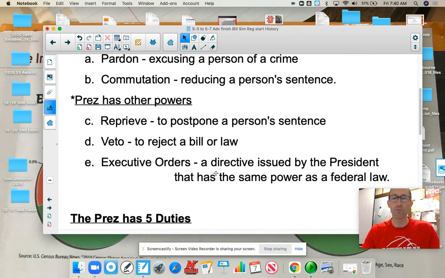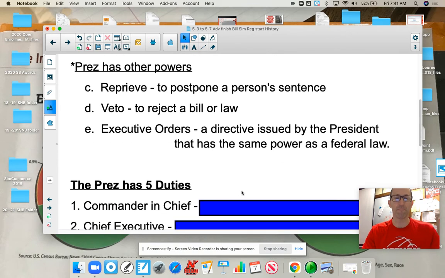So an executive order, by definition, is a directive issued by the president that has the same power as a federal law. Yes, these can be declared unconstitutional, but it must go through the courts and it's a long process. So basically, it's a law that the president can make on the spot.